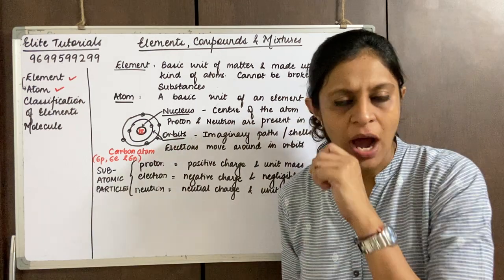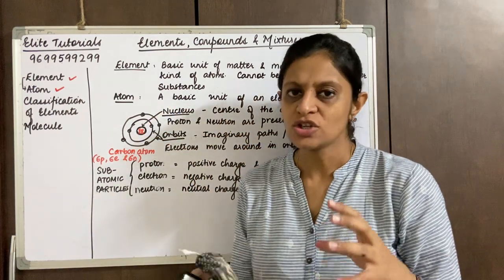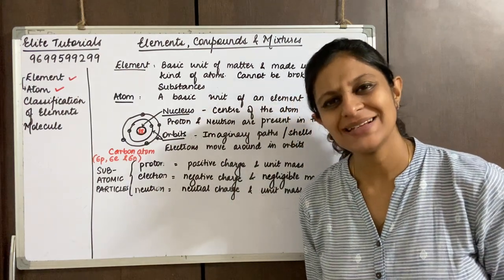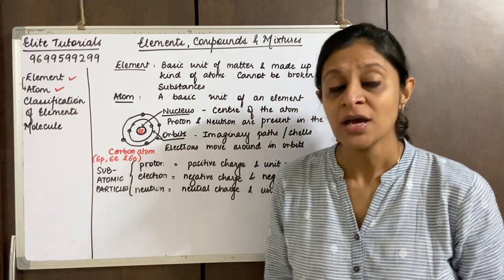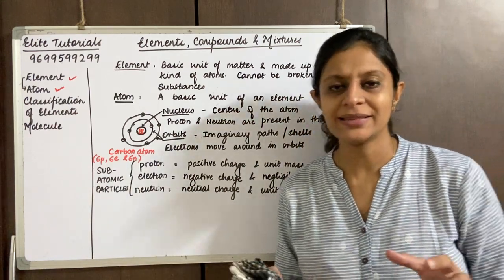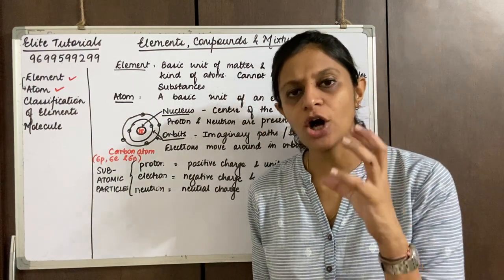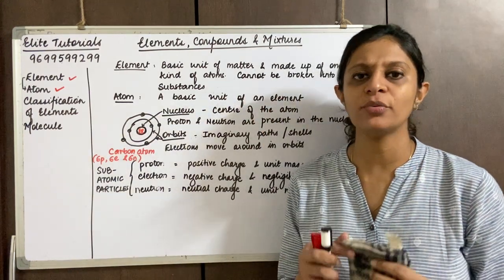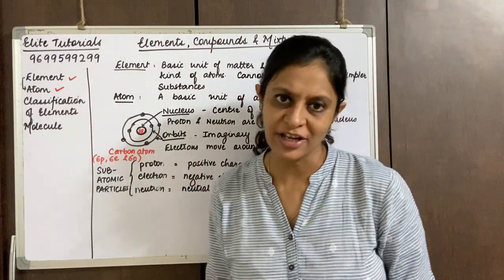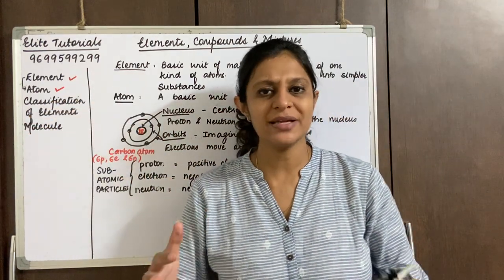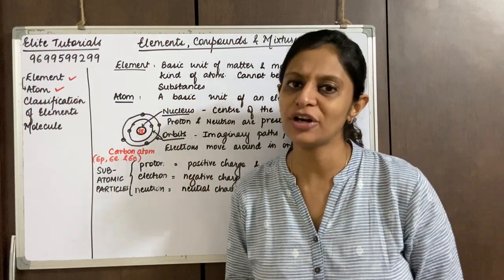Now I told you that we were talking about the number of electrons. The number of electrons present in an atom, or the number of protons present in an atom, will always be equal, and that constitutes the atomic number. So this atomic number has formed a very important base of classification of elements. These elements are classified and put in a table which is called the periodic table.